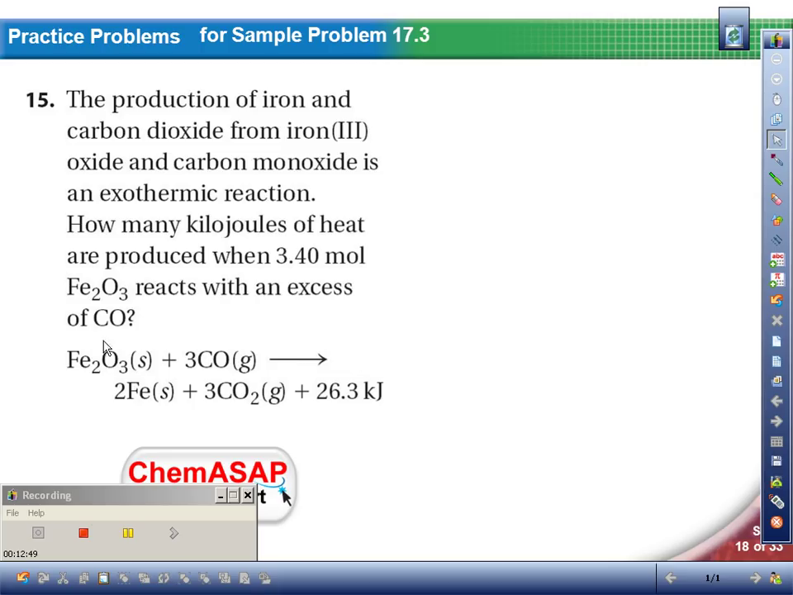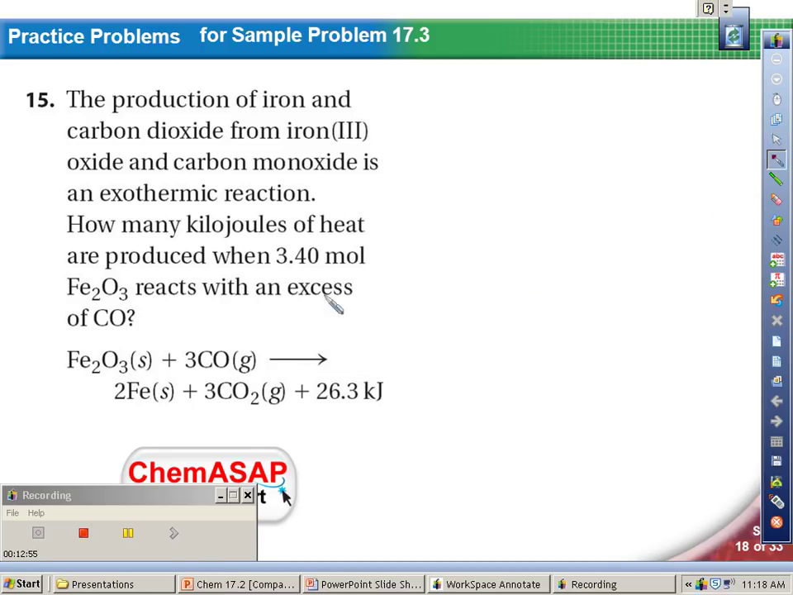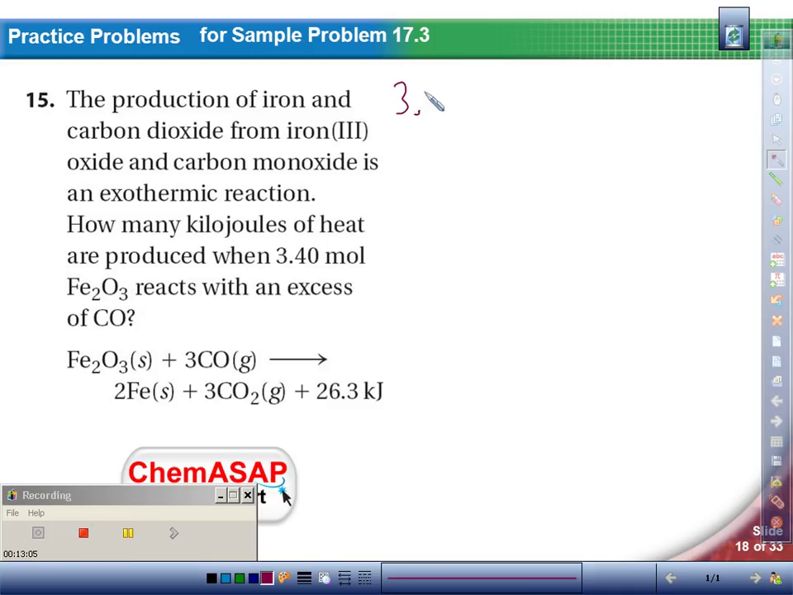Alright, so a problem here, I'm given my equation. And it says, okay, what happens when I have 3.4 moles of Fe2O3, iron oxide? Well, my first step is to write the given. And since I don't want that given stuff, I'm going to convert it. And on top, let's see, I'm looking for kilojoules. So this is my ratio. I want to figure out that ratio.